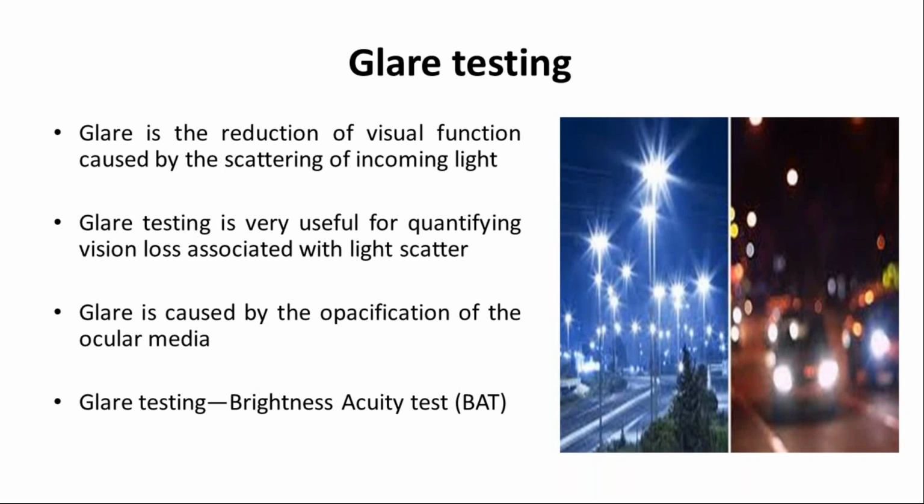Glare. Now I would like to talk about glare testing. Glare is the reduction of visual function caused by scattering of incoming light. Glare testing is very useful for quantifying vision loss associated with light scatter. Even in case of media opacity, patients do complain of glare, and if they have a glare problem, their vision will be diminished. Their visual function won't be as proper as what other people have. And the gold standard test is the brightness acuity test, where we can assess patient glare.